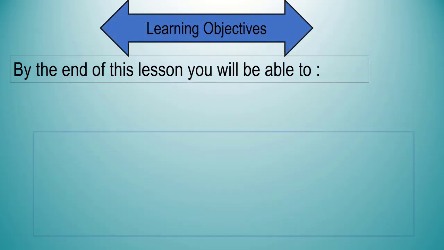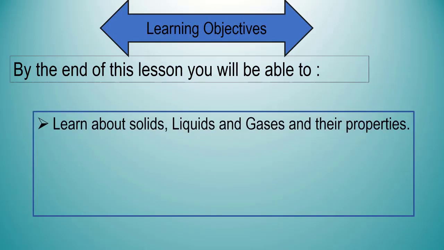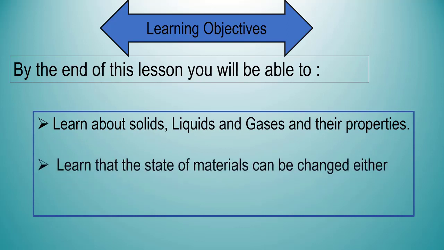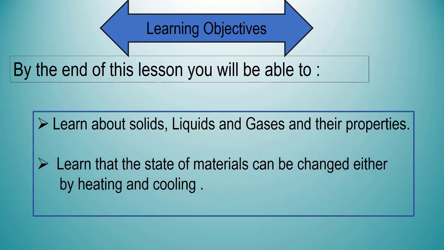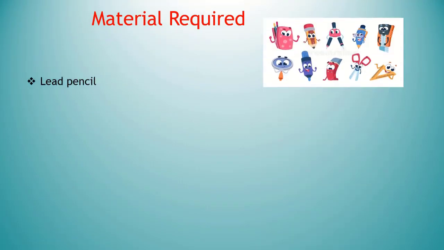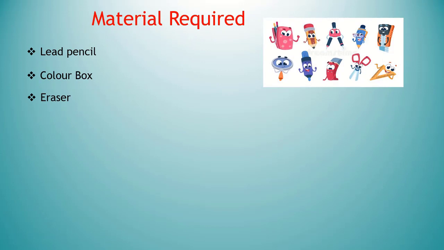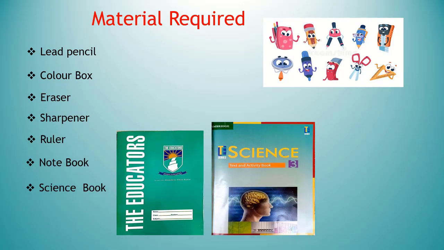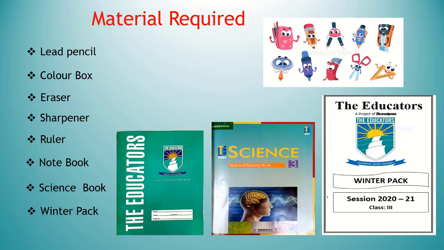By the end of this lesson, you will be able to learn about solids, liquids and gases and their properties. Learn that the state of materials can be changed either by heating and cooling. Differentiate between soluble and insoluble. The material required for this lesson is lead pencil, color box, eraser, sharpener, ruler, notebook, science book and winter pack. So I hope you kept all these things and you are ready for your lesson.